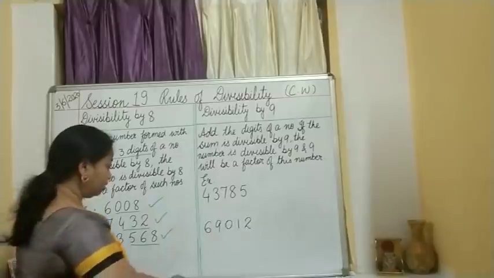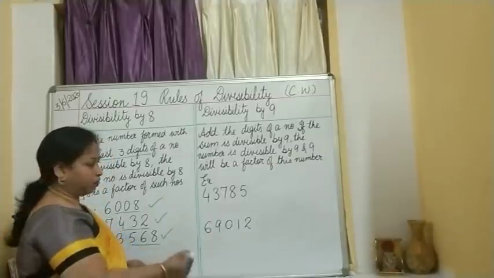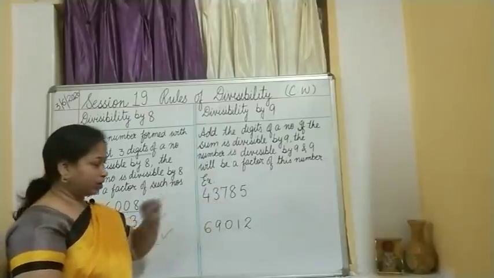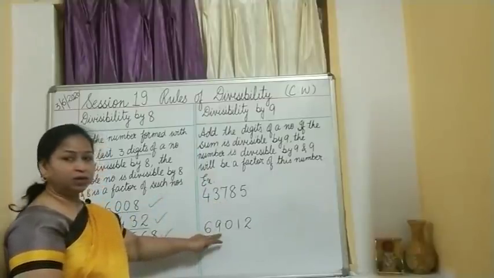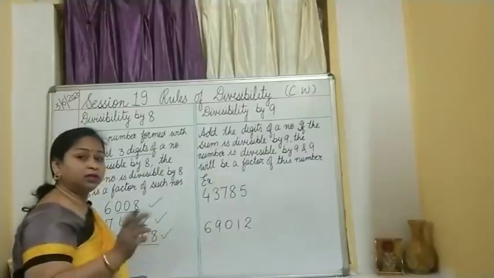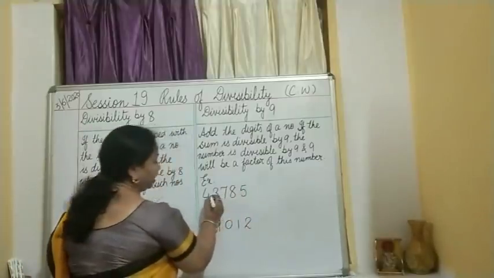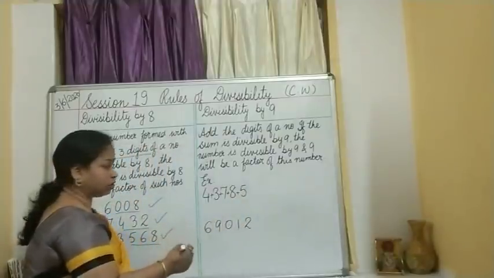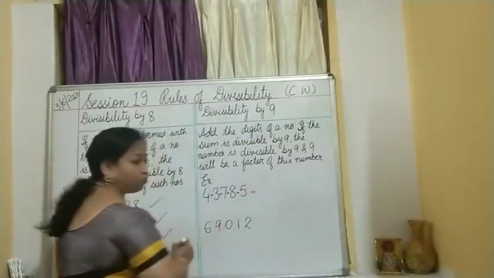Okay, let us add up the digits. I have already taken examples for you, 43,785 and here it is 69,012. Let us take the sum of this. Okay, we will add up. I just put a plus sign over here. Let me check whether it is a multiple of 9 or not.